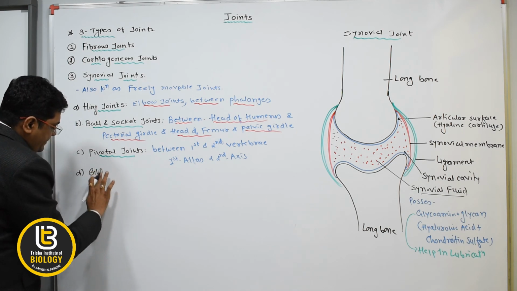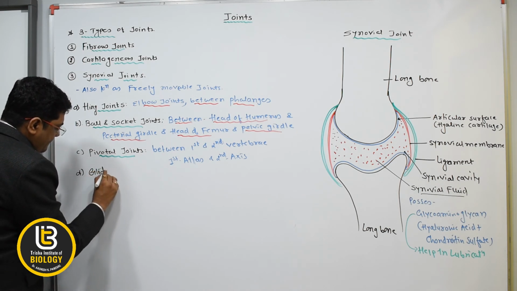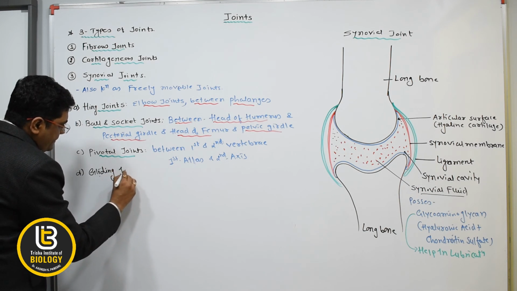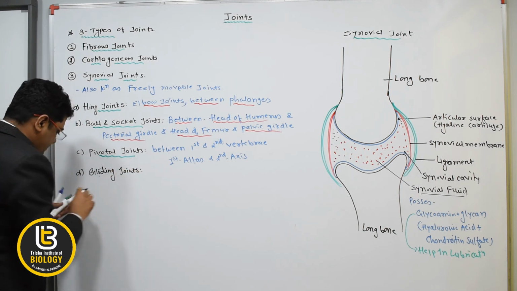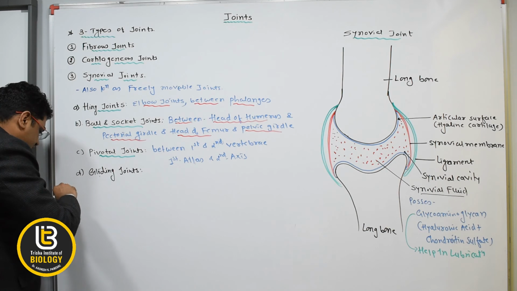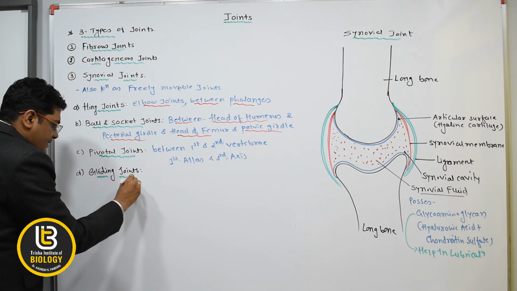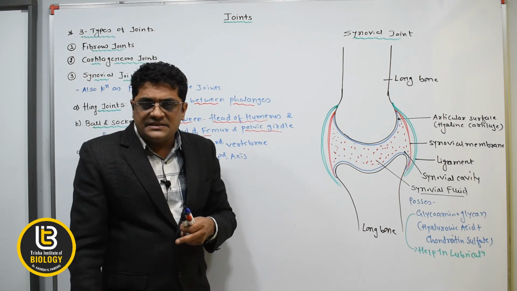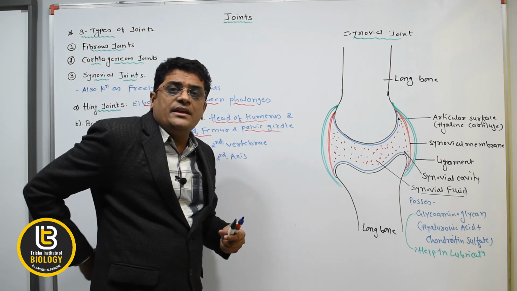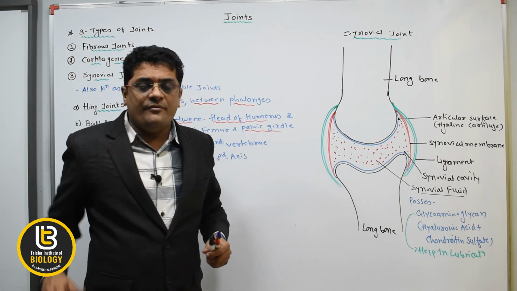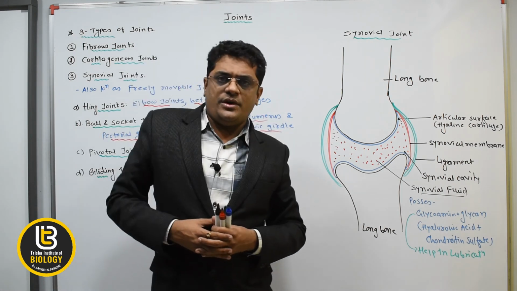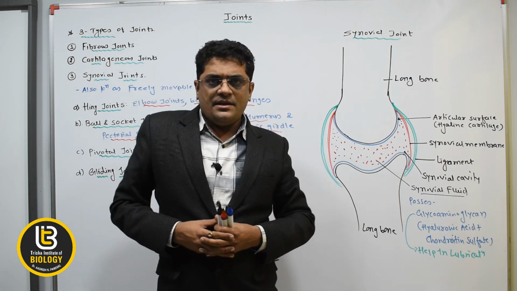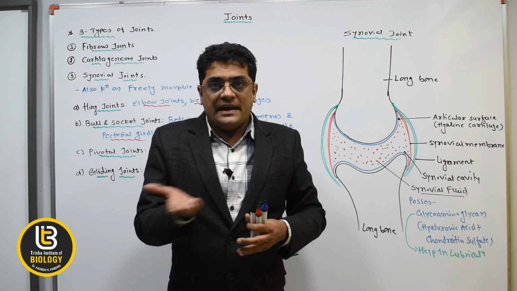gliding joint. So beta, the gliding joint is present between the carpals, tarsals and between the vertebrae. Now in the vertebrae, beta, look, the way they move like this, that is known as the gliding joint.